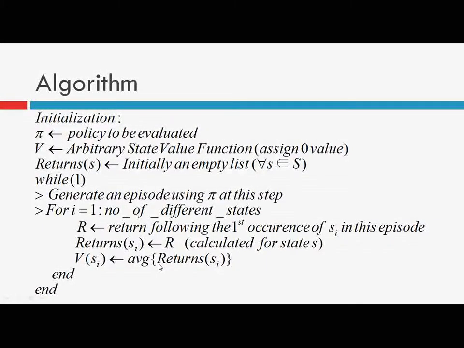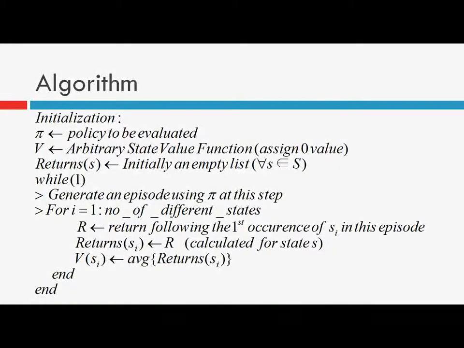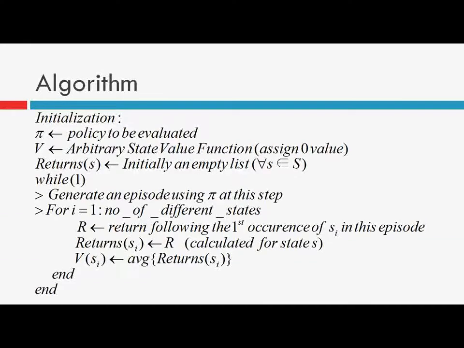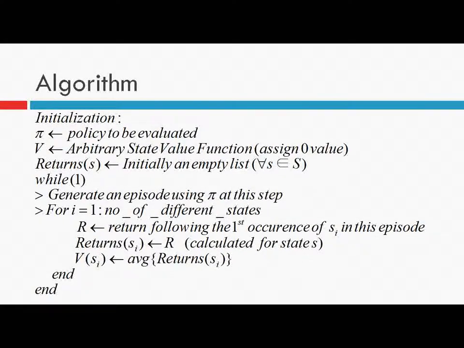Say in this episode we calculate the return which is 5. In the next episode we calculate the return, 10, following the state si, and in our third episode the return following the first visit is say 15. So the average of these returns is 5 plus 10 plus 15 divided by 3, and once this average is calculated, we assign it to the value function for this state.